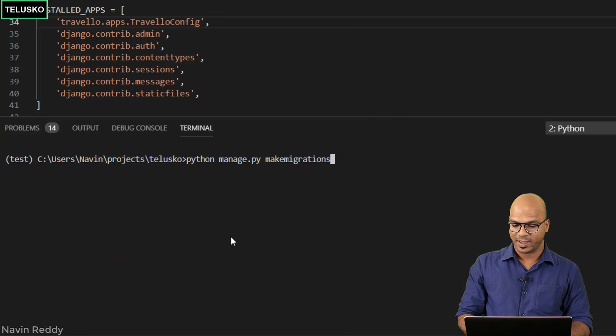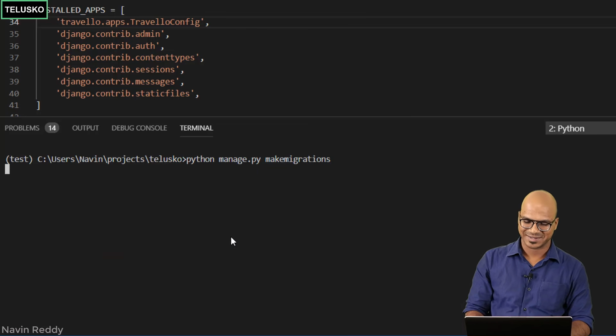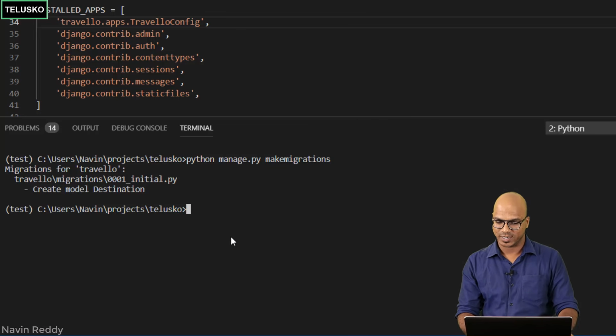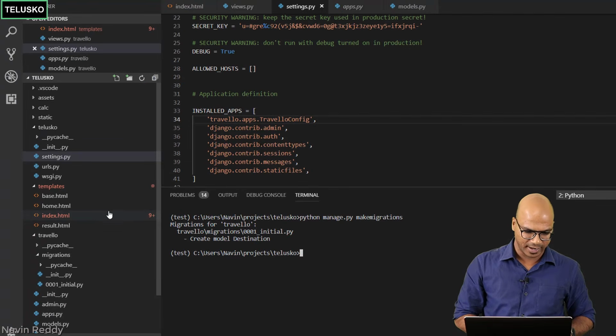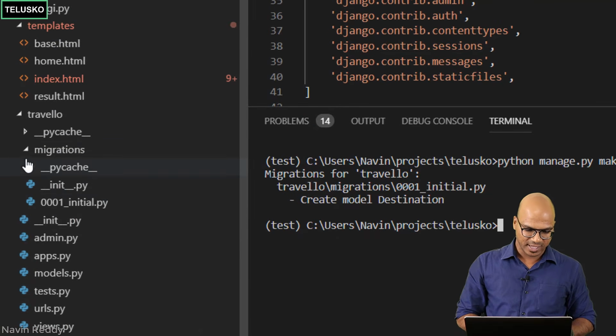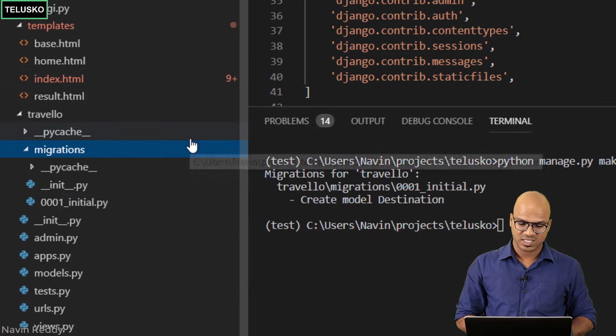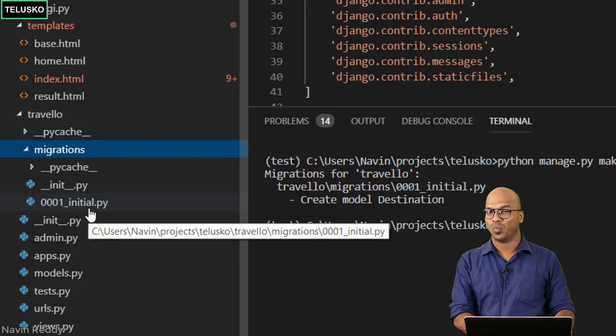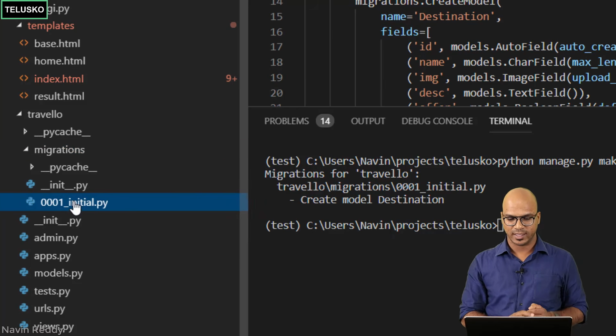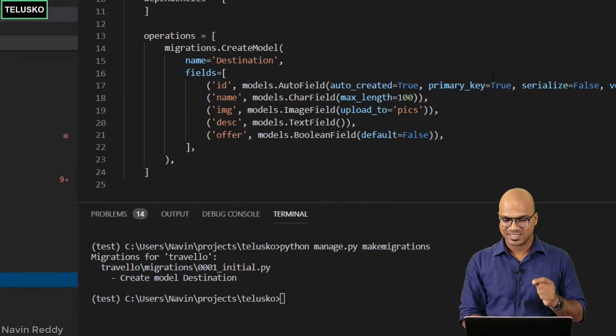Okay, finally we can make migration. I hope this time this will work. Let's say enter, and it worked. Can you see that we got a migration done? And in your migrations now, if I expand this, yeah, you can see we got one more file which is 0001_initial.py, and if you open that file, this is the migration you are doing.